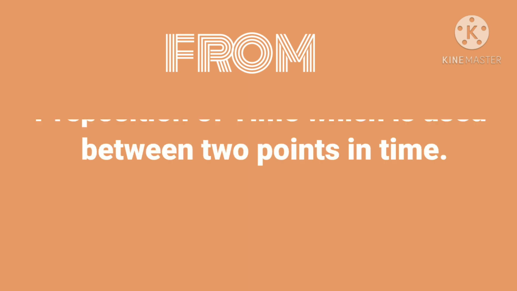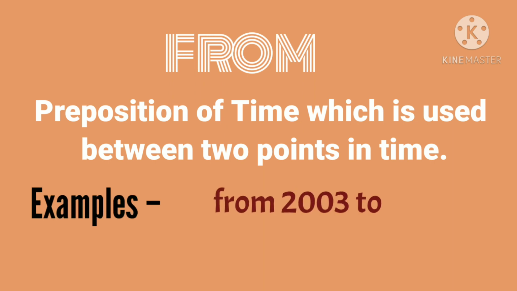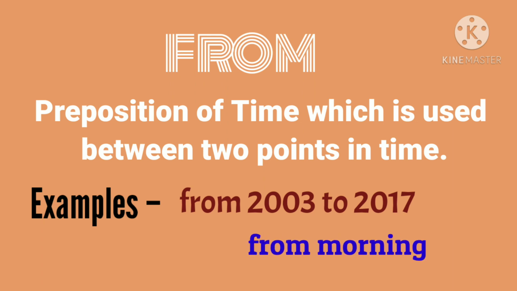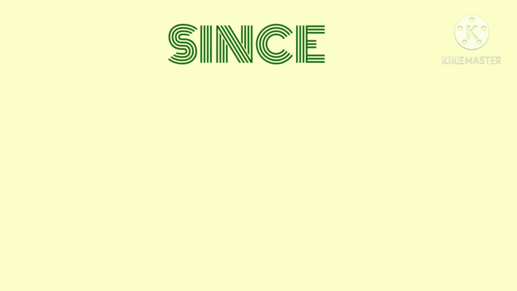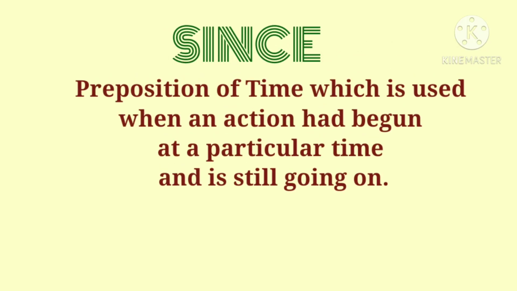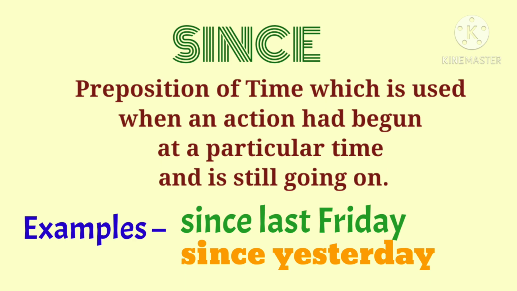"From" is a preposition of time which is used between 2 points in time. For example, from 2003 to 2017, from morning to evening. "Since" is a preposition of time which is used when an action had begun at a particular time and is still going on. For example, since last Friday, since yesterday.